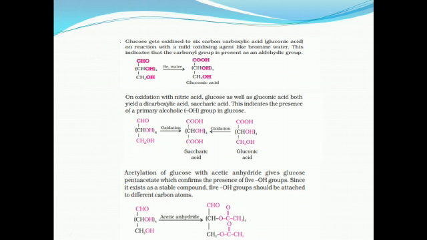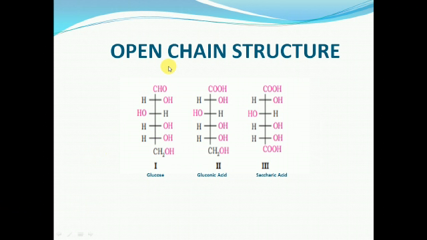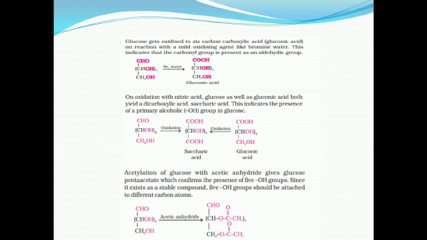When glucose is oxidized with a weak or mild oxidizing agent like bromine water, it forms gluconic acid. This shows that the carbonyl group present here is an aldehyde group.